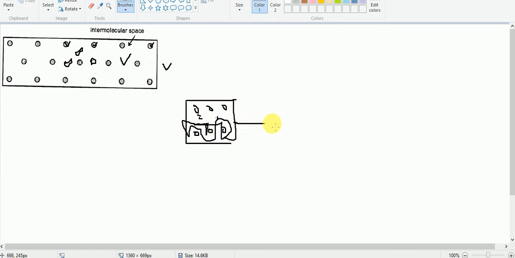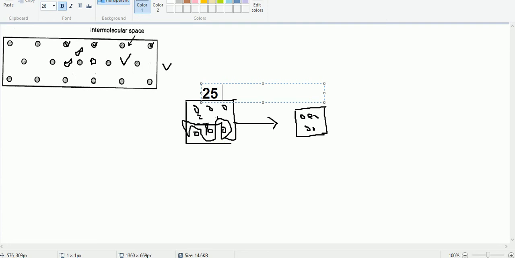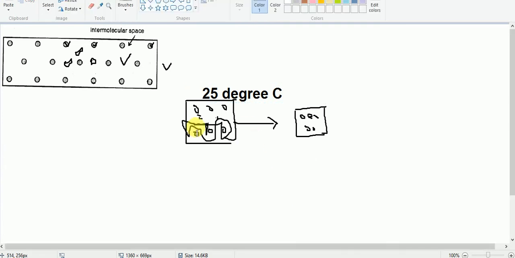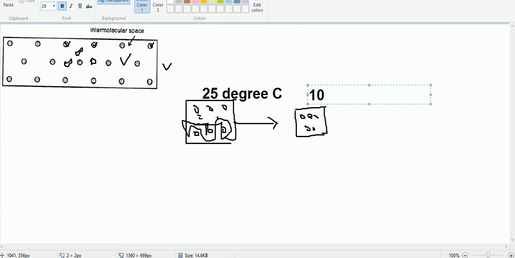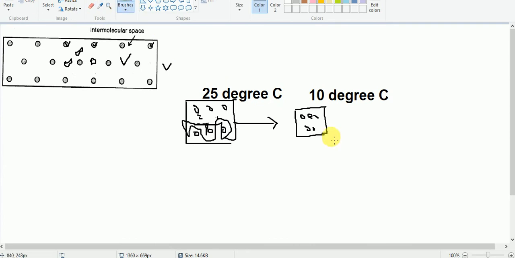However, if the temperature drops, then the volume will be contracted, and without adding this water vapor, let us say the temperature of this parcel of air is, for example, 25 degrees Celsius, and when the temperature of this parcel of air is decreased to, for example, 10 degrees Celsius, the volume is contracted, and without adding this water vapor, it can be saturated because it is contracted.